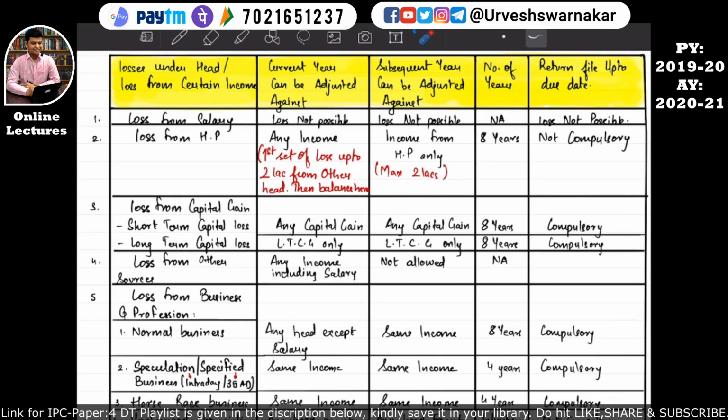The first loss is loss under the head of salary. Just imagine whether any assessee can incur any loss from salary. The answer you should give is no, because from the head of salary no assessee can earn a loss. I hope this is quite clear to you all. An assessee possibly can earn no income from salary, but incurring a loss is not possible. I hope this is quite clear.